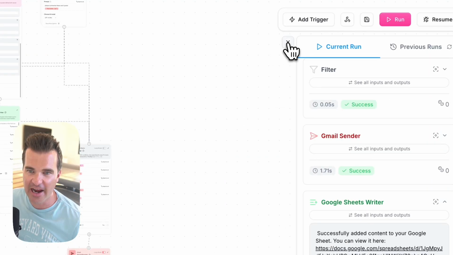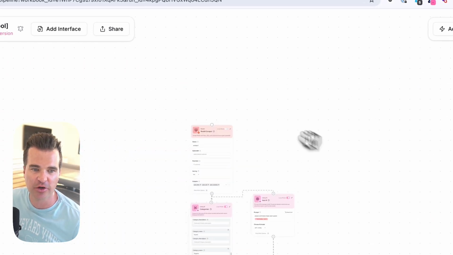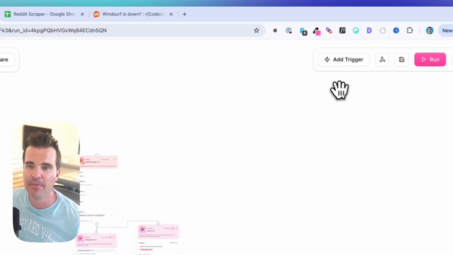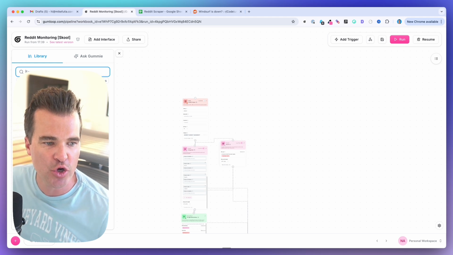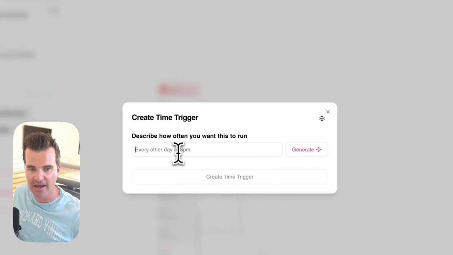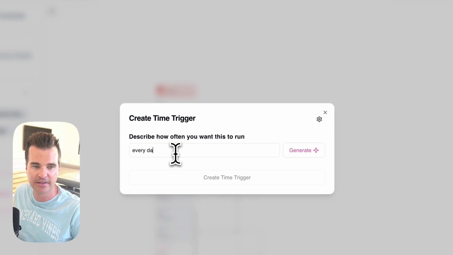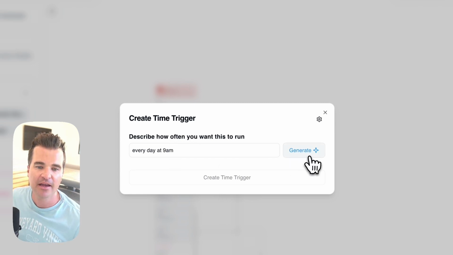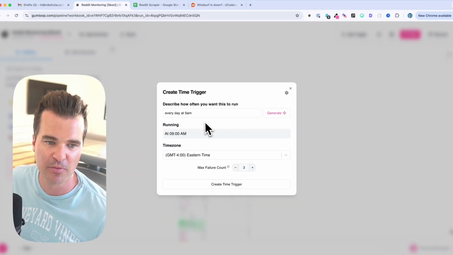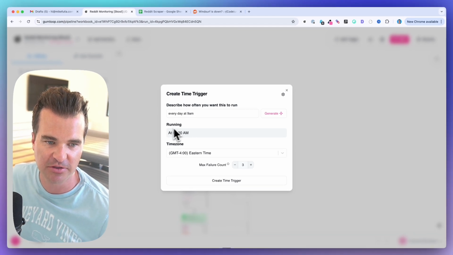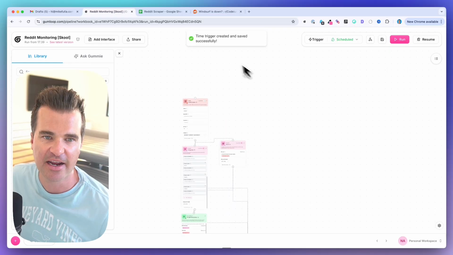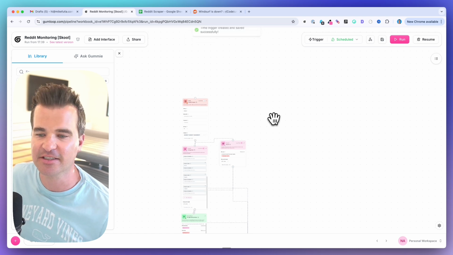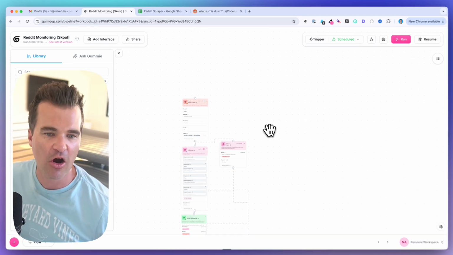We've got it set up. And what you can do here is add a trigger. So right now we're just manually running this, but you can come up into Gumloop, click add a trigger. I can click a new time trigger. Okay. So let's say I want this to run every day at 9 a.m. I'm going to click generate. And now Gumloop is going to give me this time trigger. So it's going to run at 9 a.m. every day, Eastern time. I'm going to click create time trigger, and I've got my time trigger created and saved successfully. So now this is going to run on autopilot.